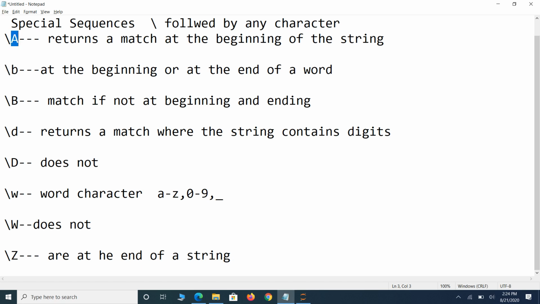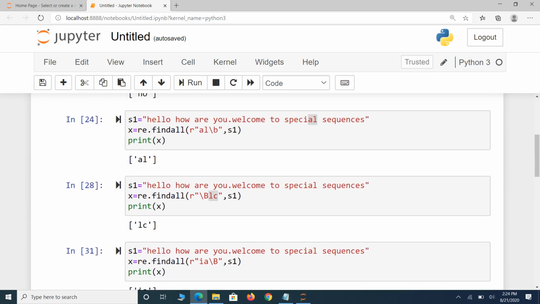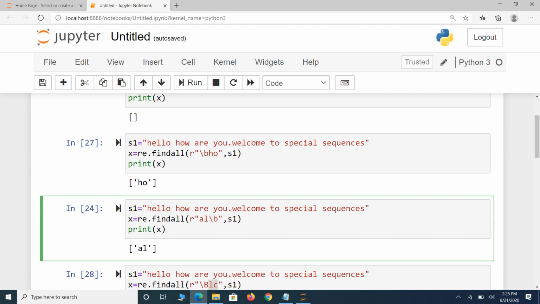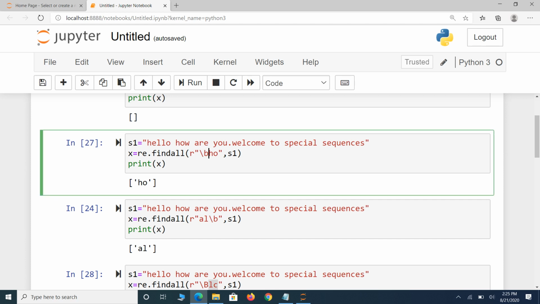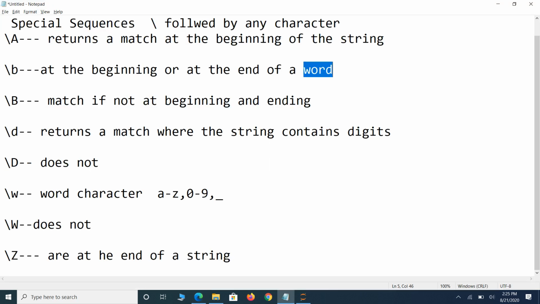Here capital A checks only strings, but small b checks at the word level also, that is each and every word. If you use backslash b before the pattern, we are checking at the beginning of a word, like HO. If you write AL and backslash b after, we are checking this at the end of a word.